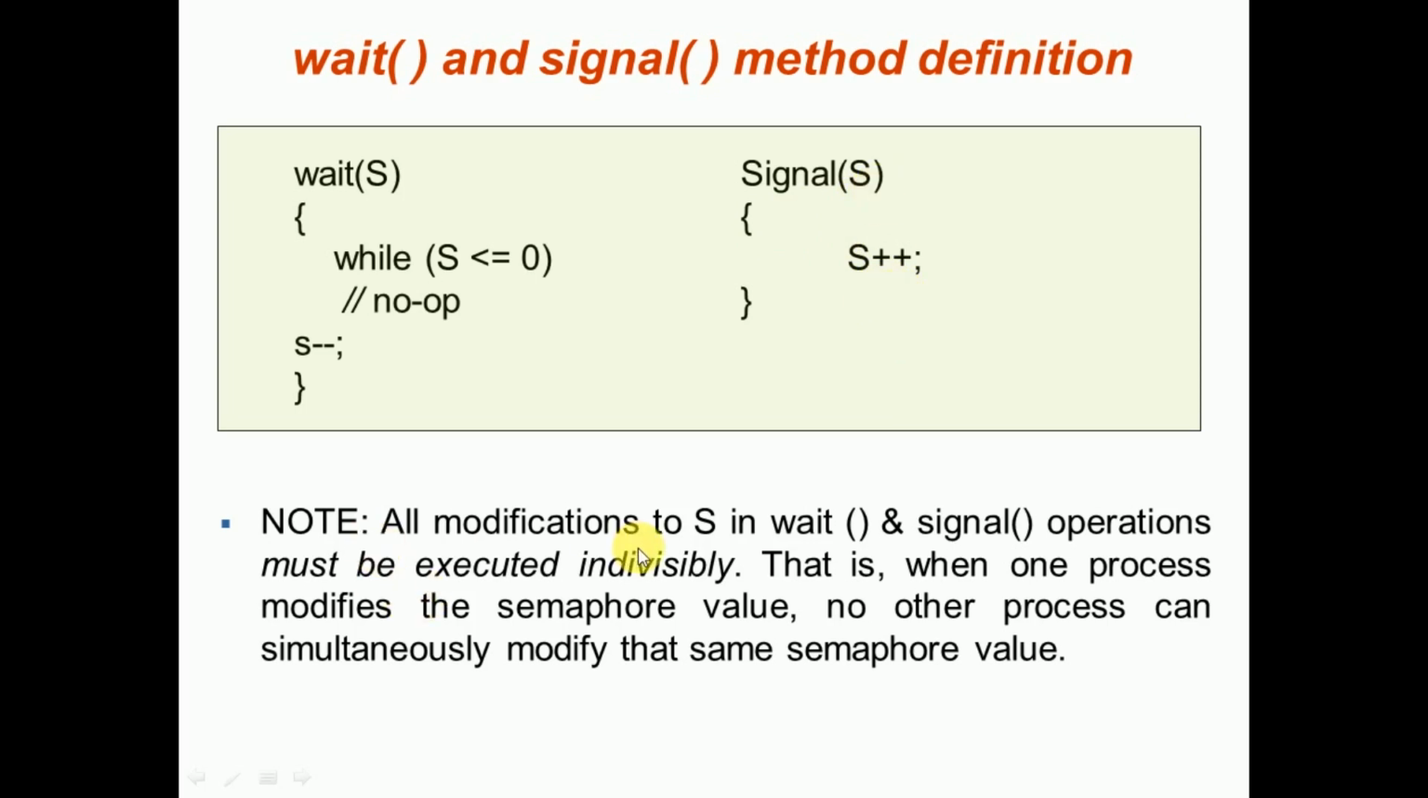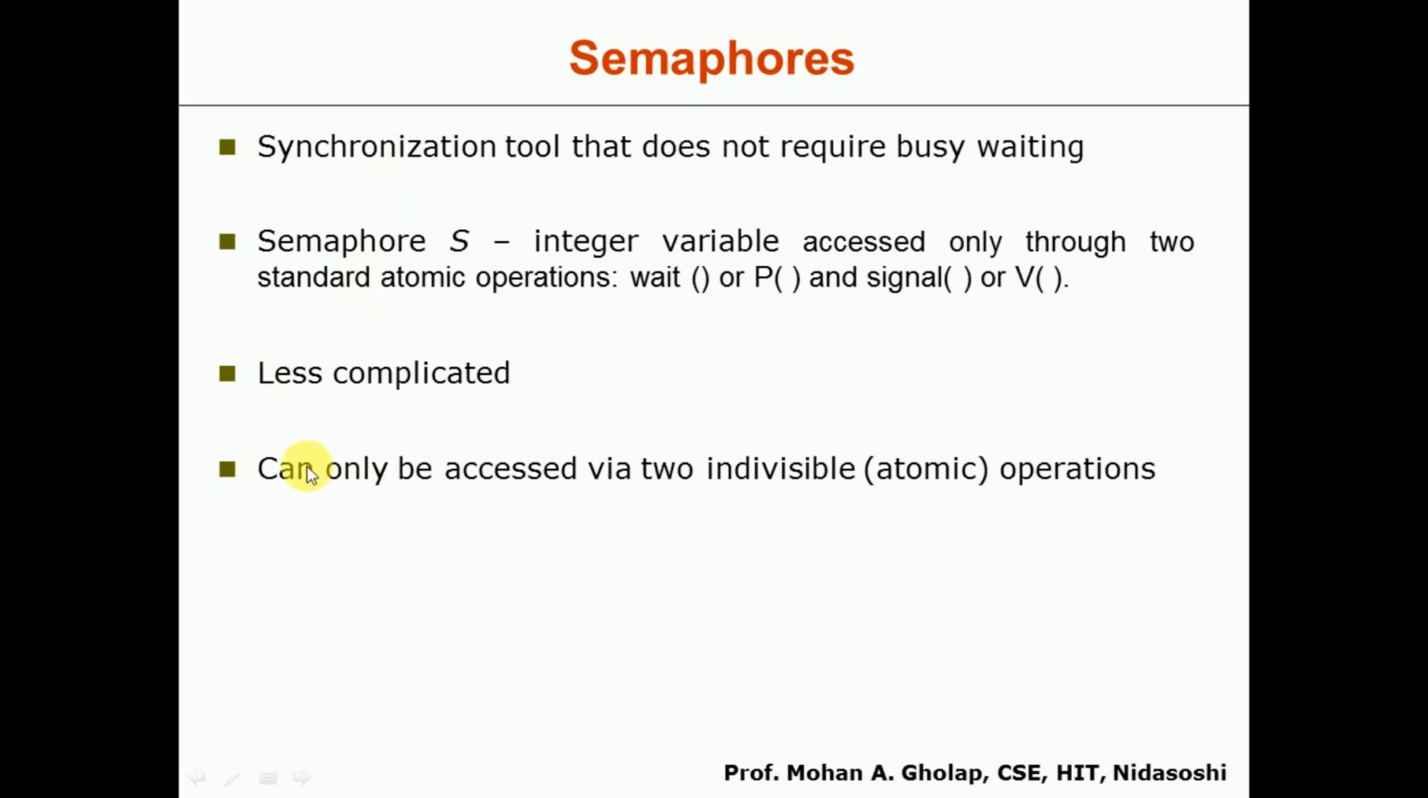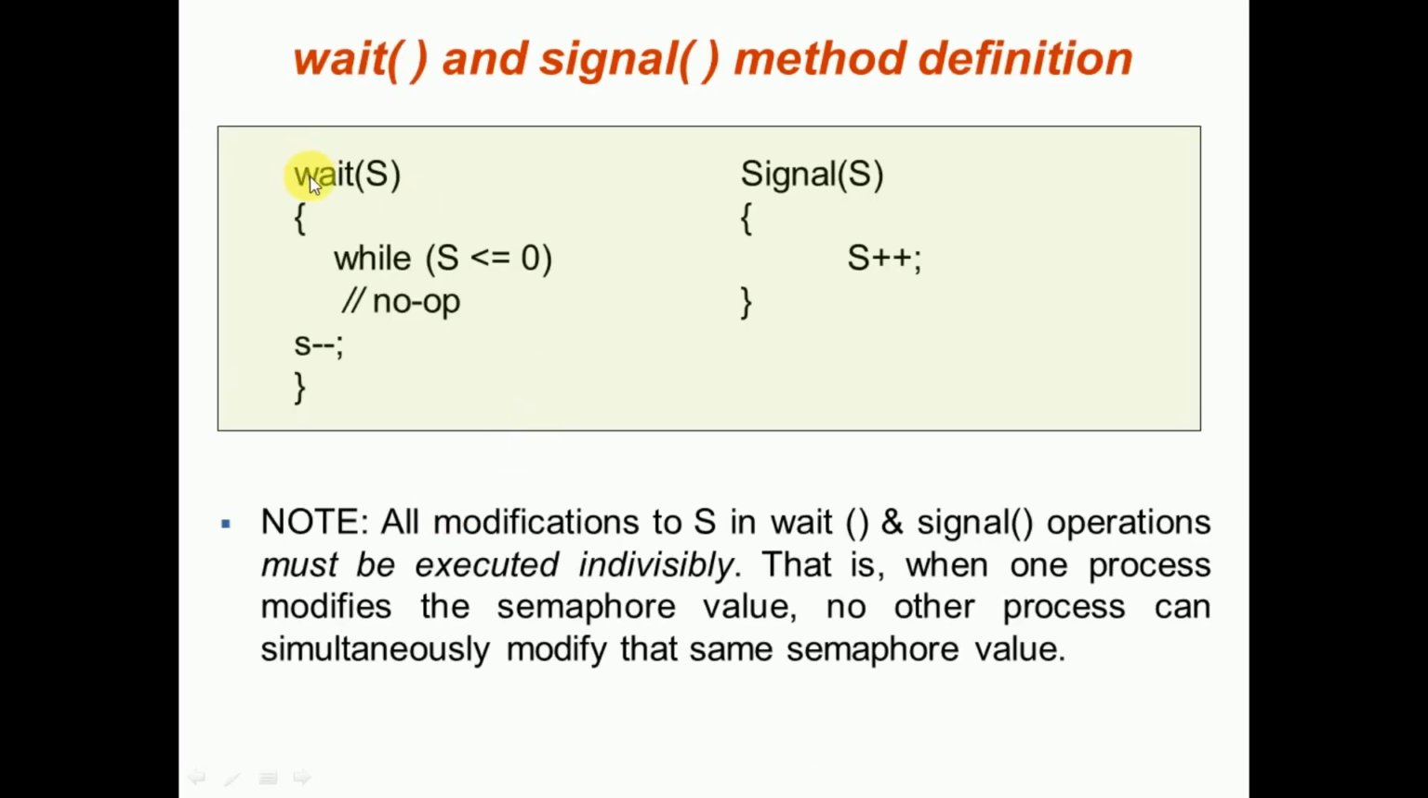Note that all modifications to S in the wait and signal operations must be executed individually. That is, when one process modifies the semaphore value, no other process can simultaneously modify that same semaphore value. That's what I told you in the previous slide. These two are atomic operations. Atomic in the sense that at a time only one process can execute, because you can see the same variable is shared between the two operations, wait and signal, and both are trying to modify the same variable.